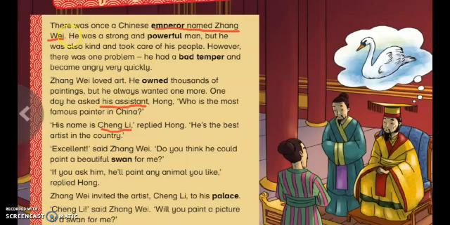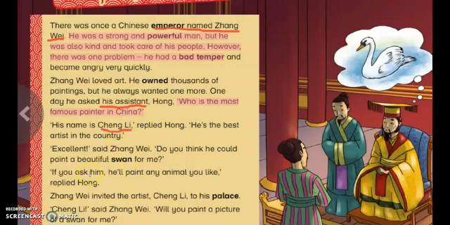The first main event is about Zhang Wei. He was a strong, powerful man, and he was also kind and took care of others. And he had one problem, which is a bad temper. The next main event: he asked his assistant who is the most famous painter in China, and he said Cheng Li is the most famous painter in China.